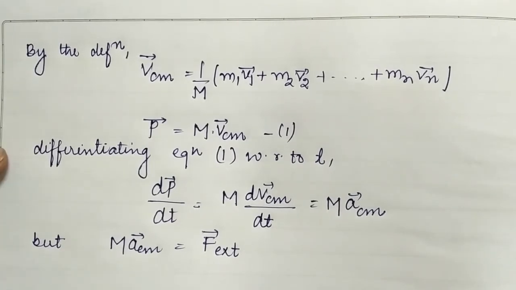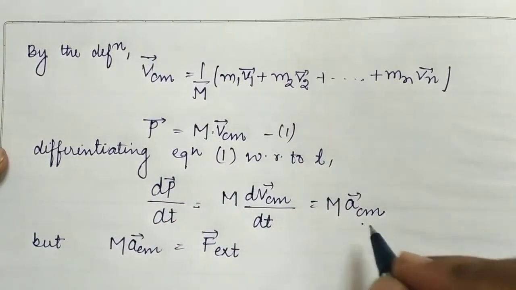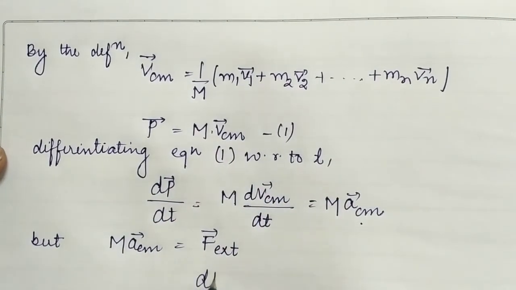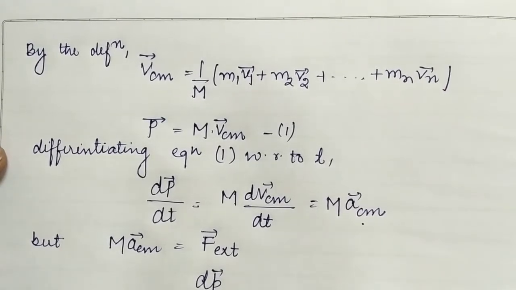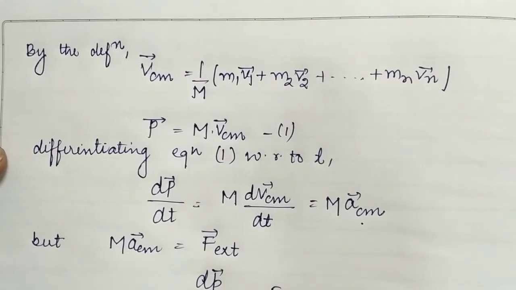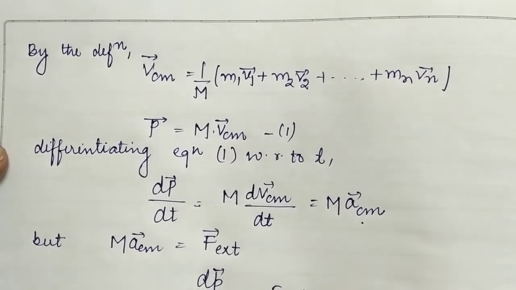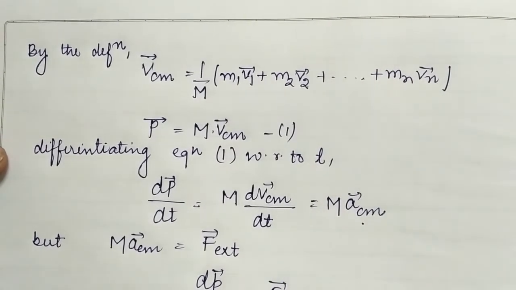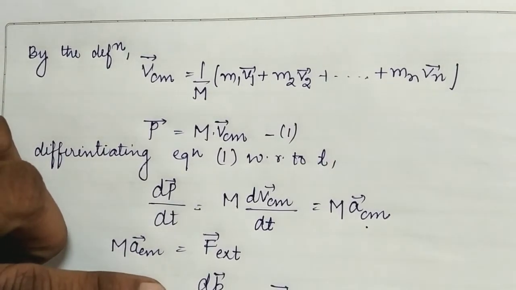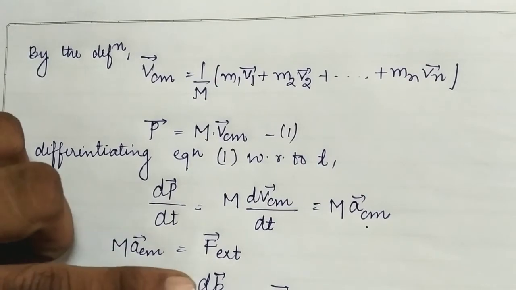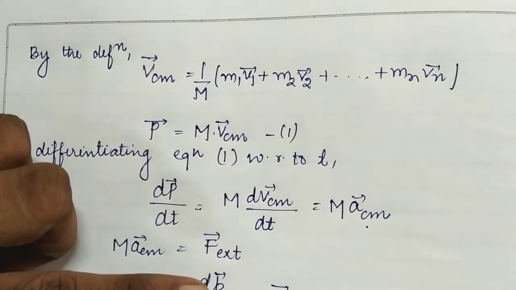We can write that the change in momentum with respect to time t will be equal to the external force applied on the body. It means that the rate of change of momentum of a particle is equal to the sum of all the forces acting on the body.